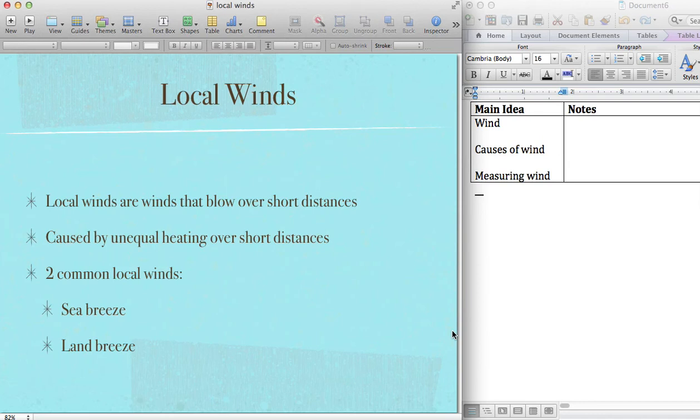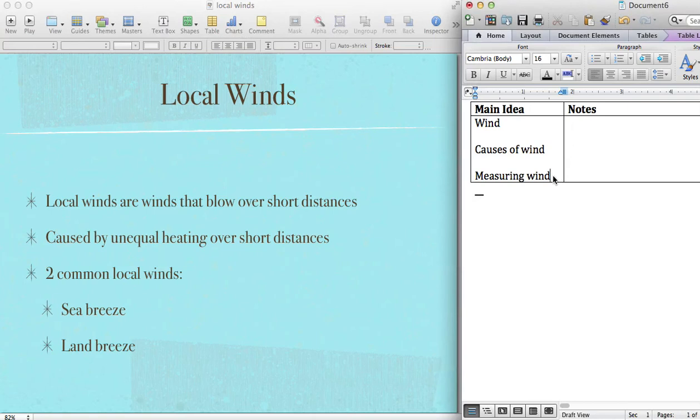All right, we're going to finish this off by talking about some types of local winds. So we split winds up into local and global winds. A local wind is a wind that blows over short distances, right? And there are lots of different reasons why you might have local winds. A city might be warmer than the surrounding land, and so that city's pressure will drop, winds will blow into the city, right?